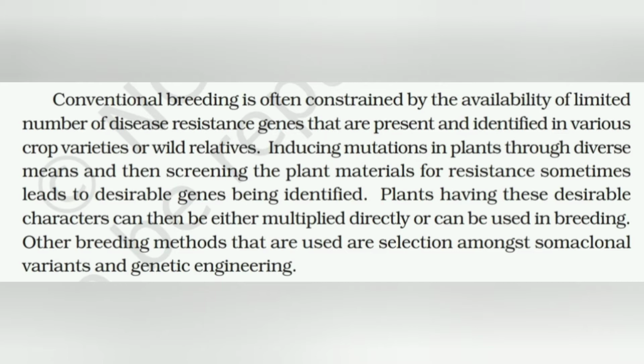Plants having these desirable characters can then be either multiplied directly or can be used in breeding. Other breeding methods are used, such as selection amongst somaclonal variants and genetic engineering.